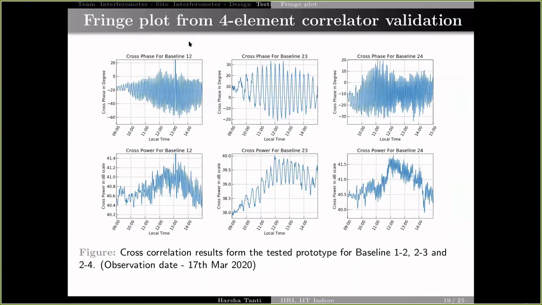So these are the fringe plots from the 4-element correlator. The first row shows the cross phase, which is showing us the fringes, and the second row shows the cross power in dB scale, in which we can see the sun is coming in the beam and going out of the beam.